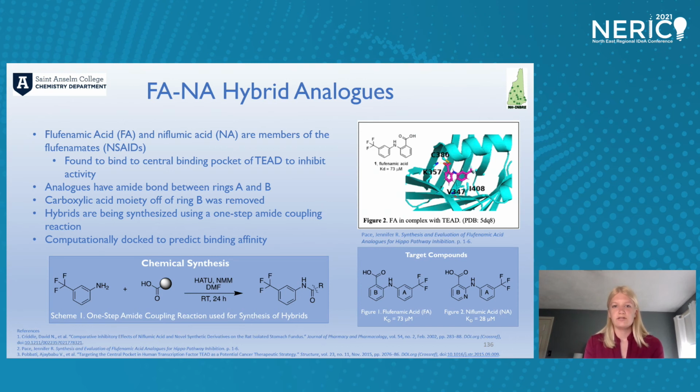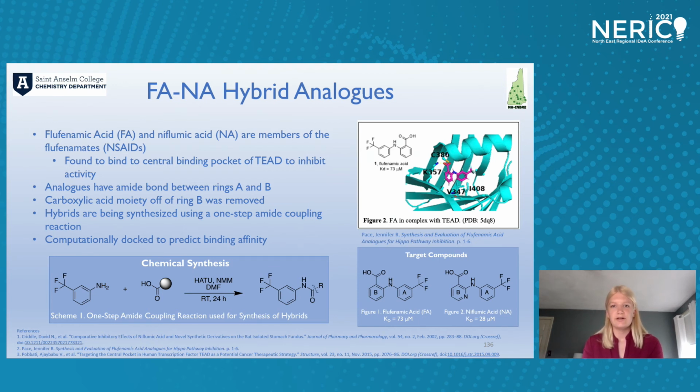So it has been found, searching the literature, that flufenamic acid and niflumic acid are potent hits in inhibiting the YAP-TEAD complex by binding into the central binding pocket of TEAD. Flufenamic acid and niflumic acid are members of the fenamates, or NSAIDs, which treat inflammation by binding to cyclooxygenase. So I use these as the target compounds for my FA-NA hybrid analogs.